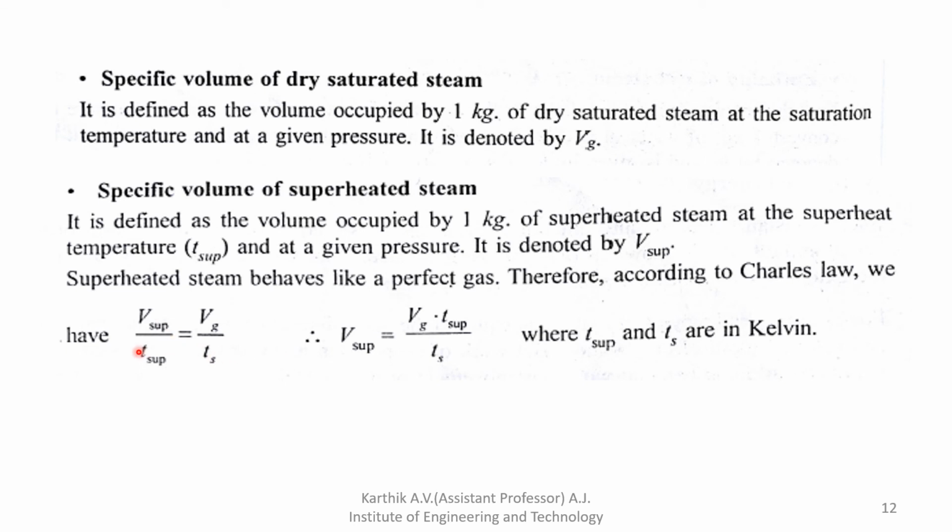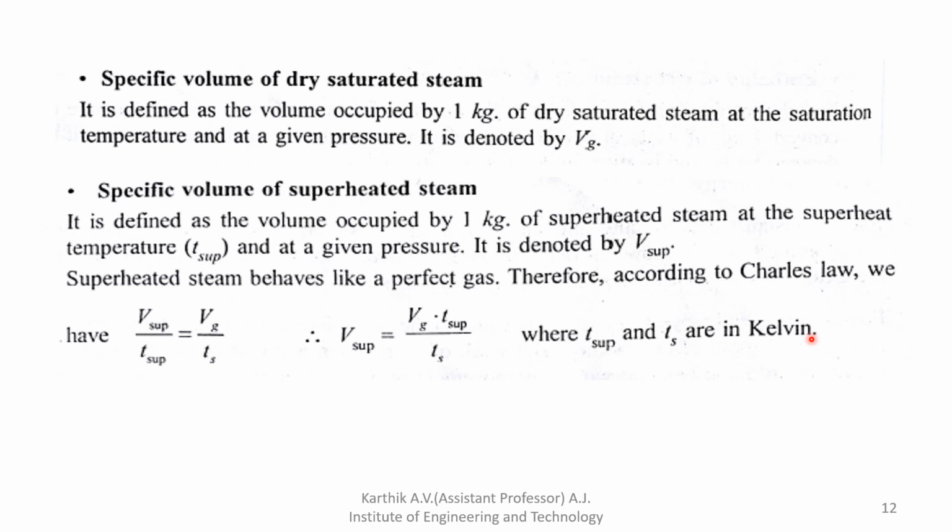From that relation, V superheated is equal to Vg into T superheated divided by Ts. T superheated and Ts are in Kelvin. All temperature units are in Kelvin.